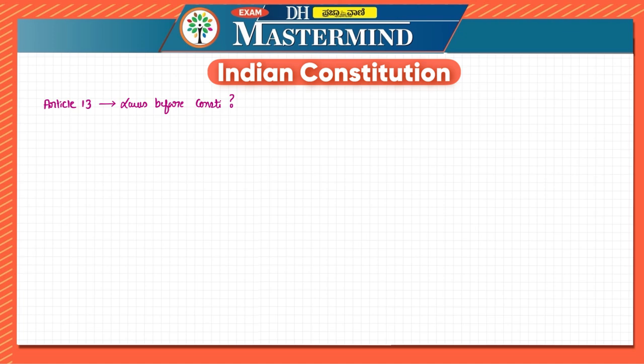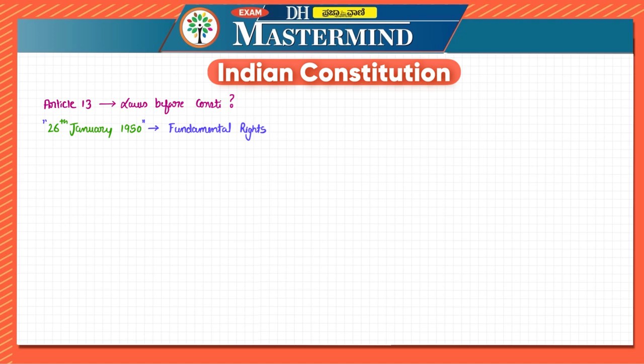The reason for that is our Constitution came into force on 26th of January 1950. In this way, even the fundamental rights came into force from this date itself, because before this we did not have a constitution as such.